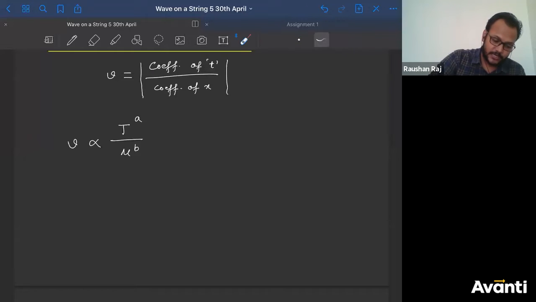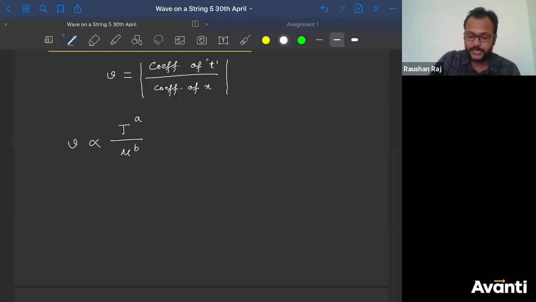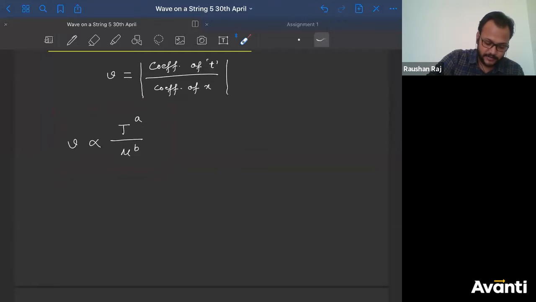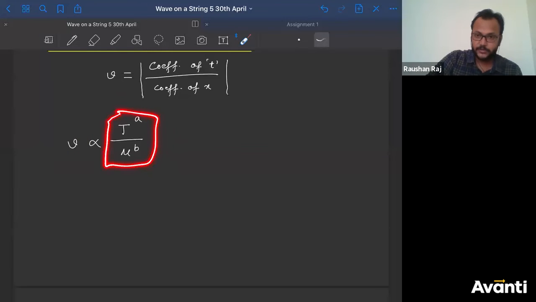But since we are talking about velocity here, we know the dimensional property, the principle of homogeneity, right? We have studied dimensional analysis. If this equation is correct, then whatever dimension the left hand side quantity has, the same dimension the right hand side quantity must have.